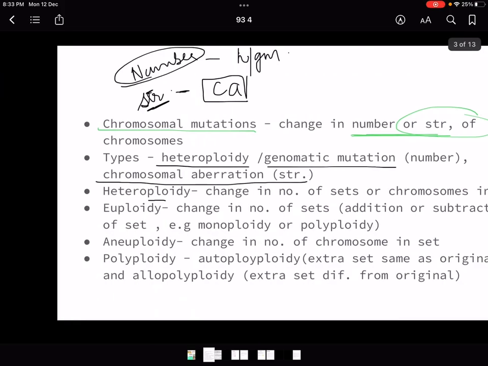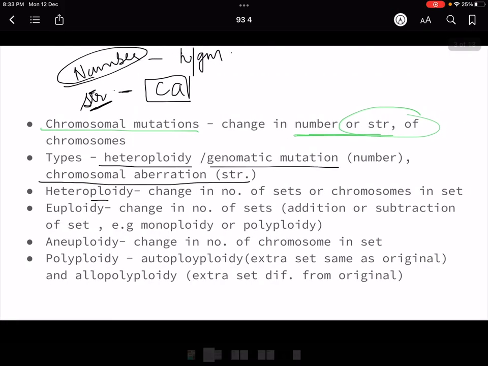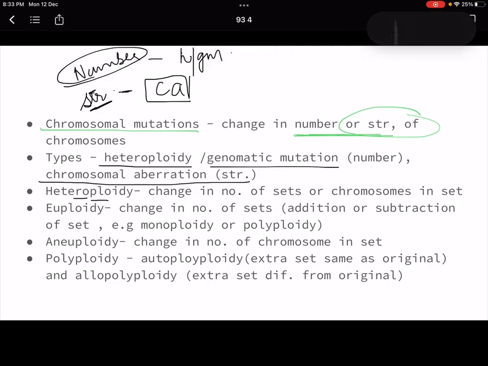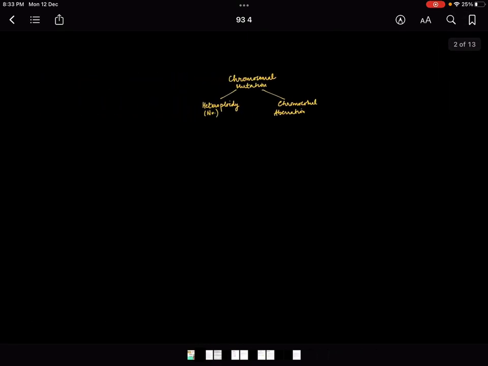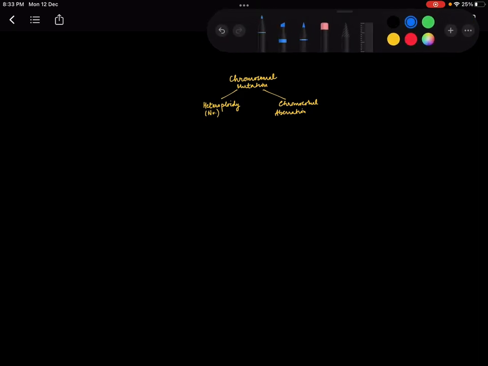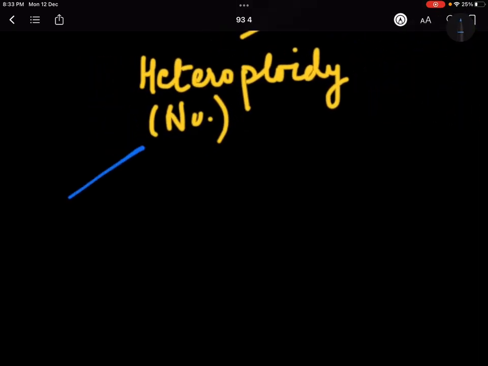Okay, चलो. Now let's understand about the changes in the number of chromosomes. How many different kinds of changes in number can happen? So in there we study euploidy and aneuploidy. So these are two terms under this. So what are the two heads under this? Euploidy and aneuploidy. This is why I am making this chart, to make you understand each and every bit of it. ठीक है? Euploidy and aneuploidy.